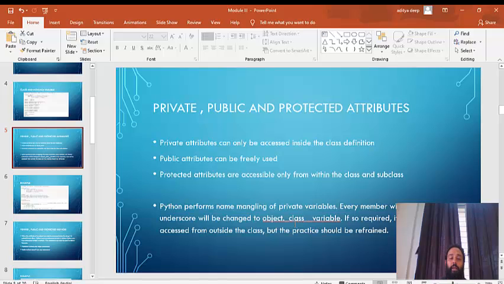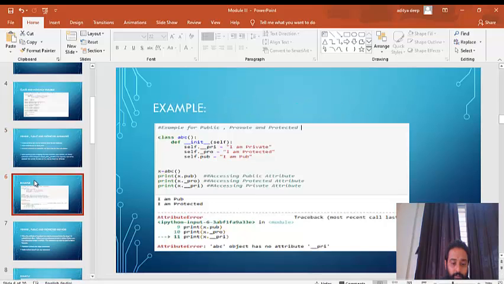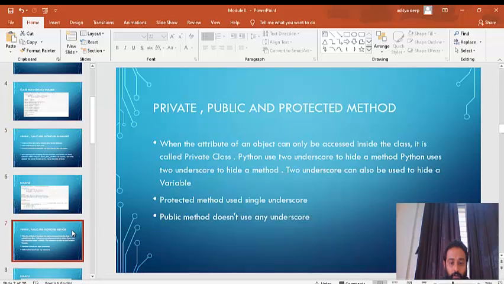Okay, so you understand this now. Again, the same thing applies for private, public, and protected methods. If you use two underscores, the method becomes private. If you use one underscore, the method becomes protected, and if you do not use any underscore, the method is simply public.